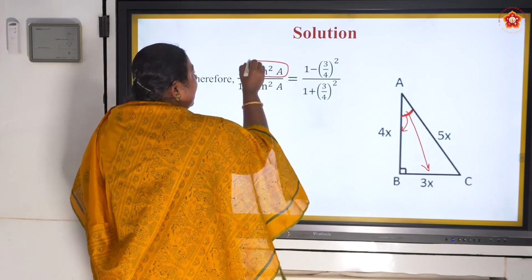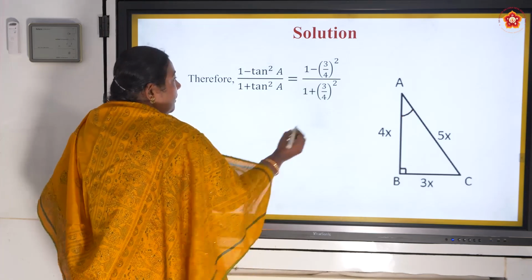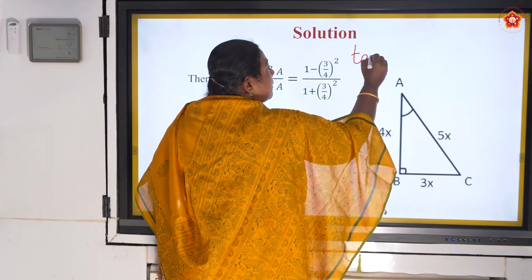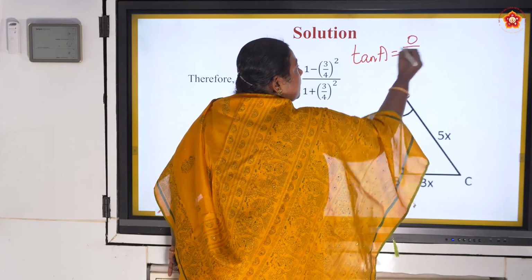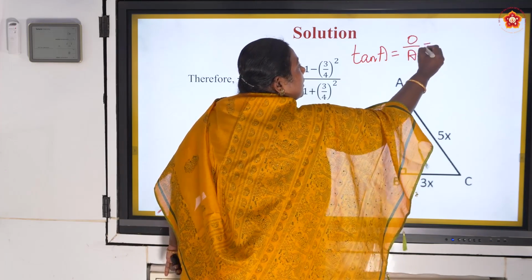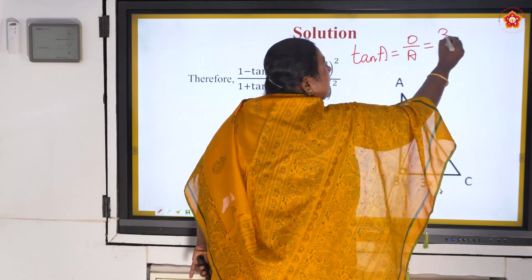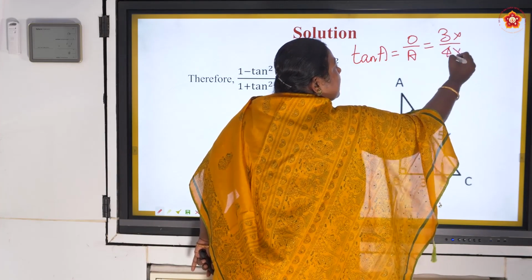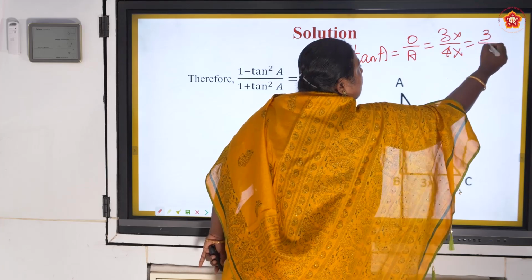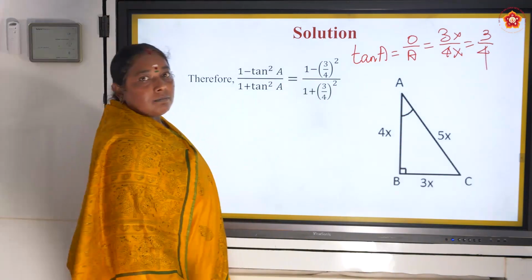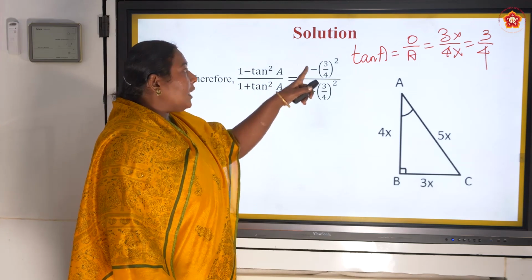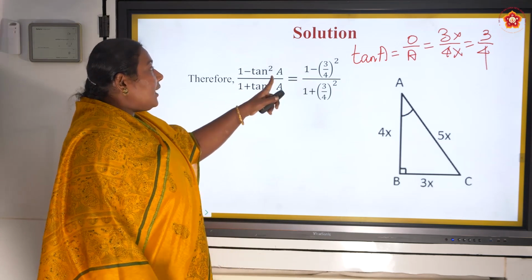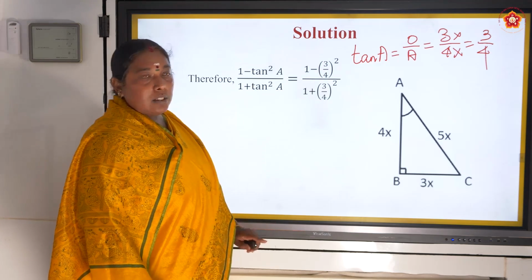So tan A is equal to 3x by 4x. The x cancels, so it becomes 3 by 4. That is what we have written here. Tan A is equal to 3 by 4. Tan square A is equal to 3 by 4 the whole square.